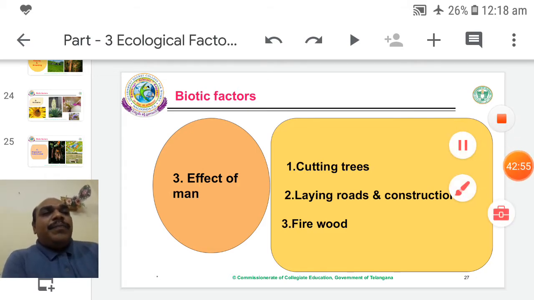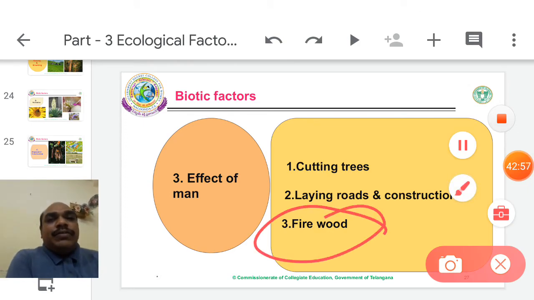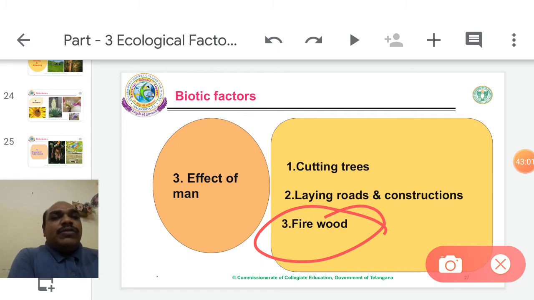Sometimes man uses firewood. In big countries, most of the women are dependent on firewood. Every day, millions of tons of wood go to wastage. At the same time, it releases smog, pollutants, carbon dioxide and carbon monoxide. Therefore, every year, forest cover gradually decreases.